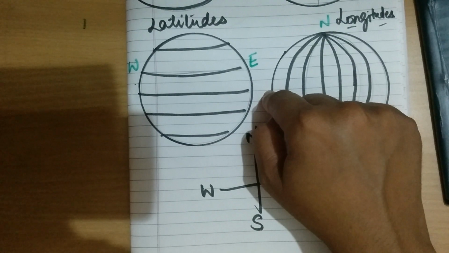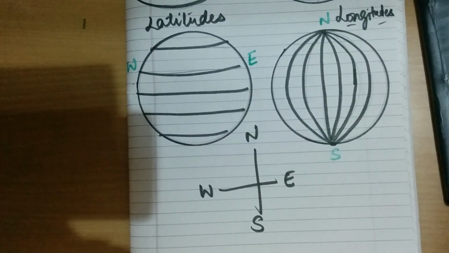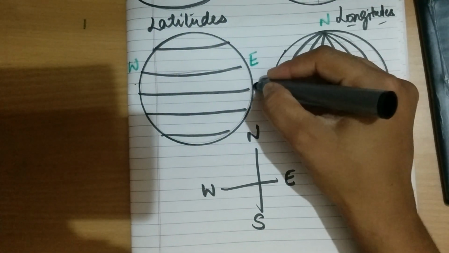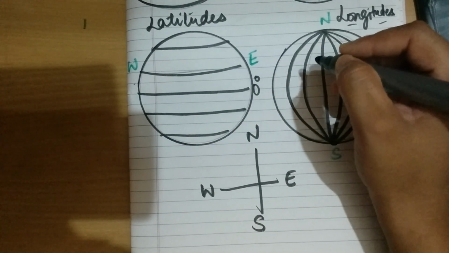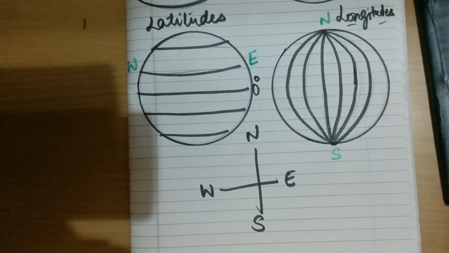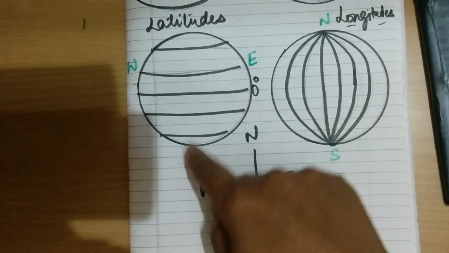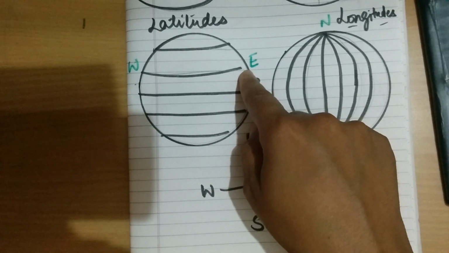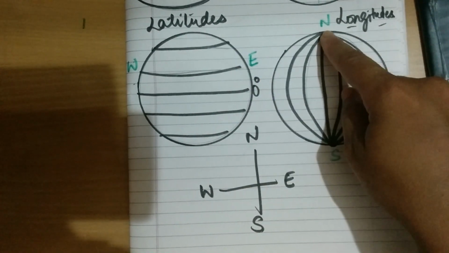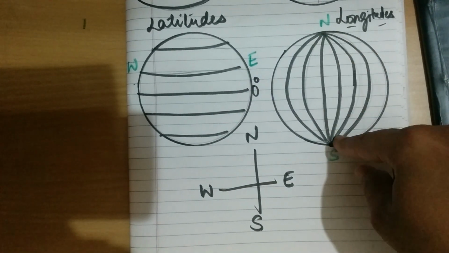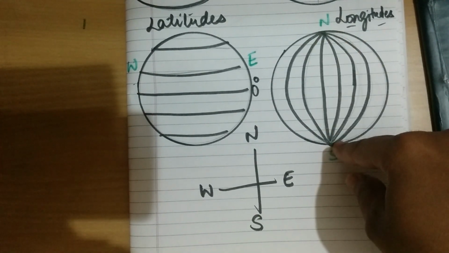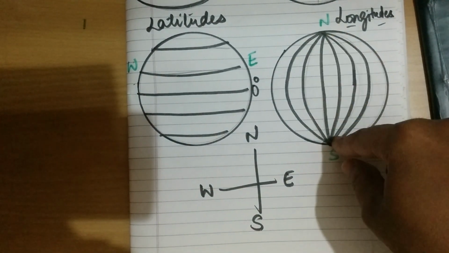The midline is called the equator, that is 0 degree. If we move from the equator towards the poles, that is north or south, the length of these lines starts decreasing. Whereas if we talk about these lines, they are of the same length. The size will remain the same.